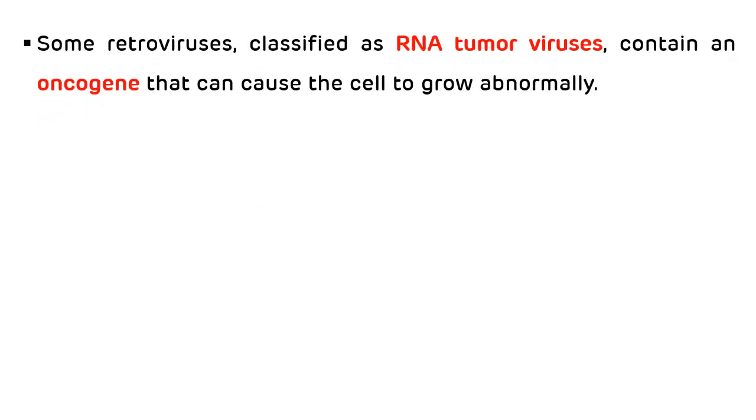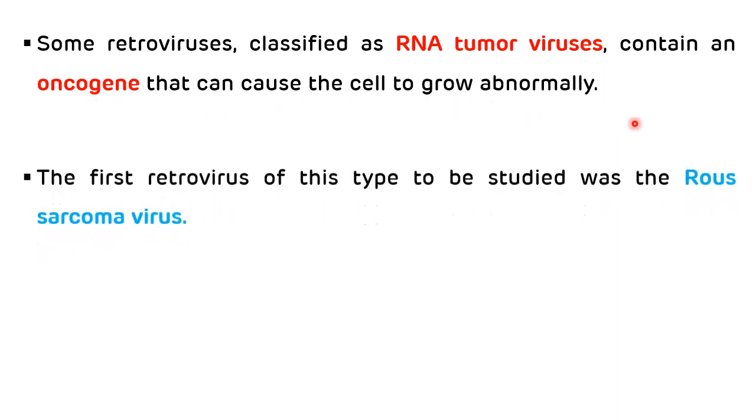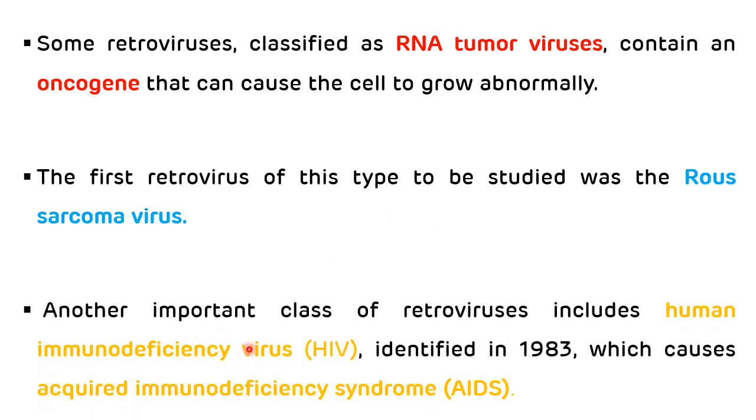Some retroviruses are also classified as RNA tumor viruses because they contain an oncogene that can cause cells to grow abnormally. The first retrovirus of this type to be studied was Rous sarcoma virus. Another important retrovirus is the human immunodeficiency virus, which was identified in 1983 and causes acquired immunodeficiency syndrome. Unlike other retroviruses, HIV kills the cell which it infects rather than causing a tumor.